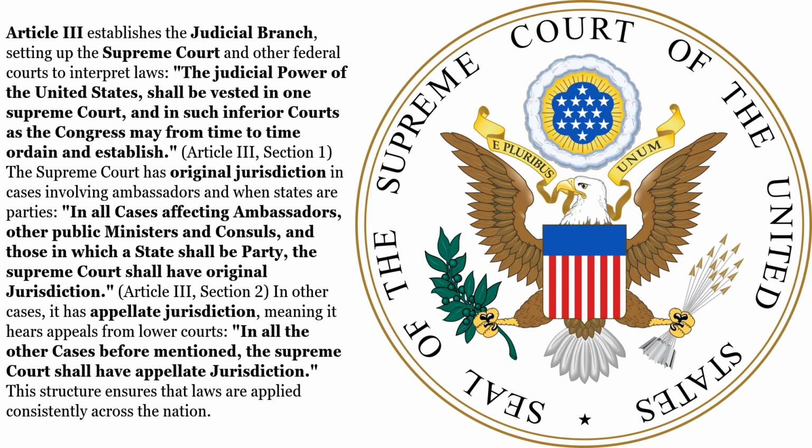The Supreme Court has original jurisdiction in cases involving ambassadors and when states are parties. In all cases affecting ambassadors, other public ministers, and consuls, and those in which a state shall be party, the Supreme Court shall have original jurisdiction. Article 3, Section 2. In other cases, it has appellate jurisdiction, meaning it hears appeals from lower courts. In all the other cases before mentioned, the Supreme Court shall have appellate jurisdiction. This structure ensures that laws are applied consistently across the nation.